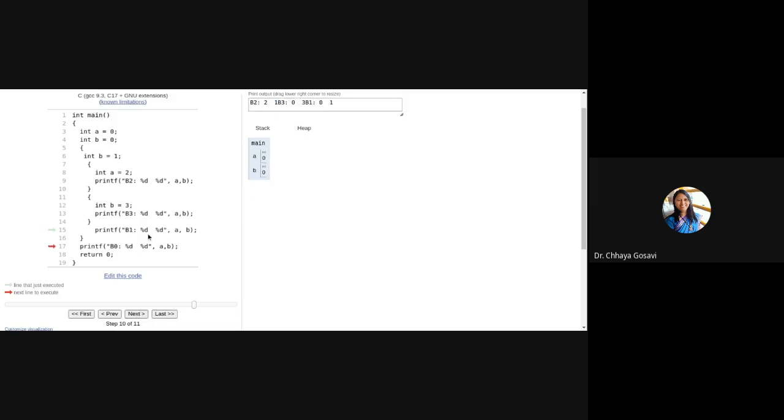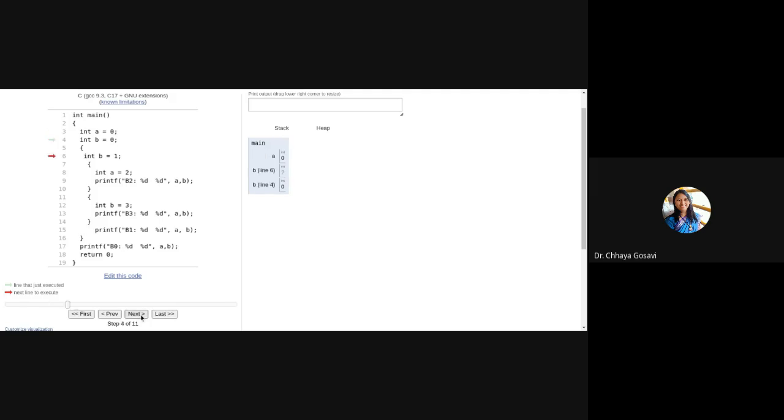For B1, here A will take 0 and B will take 1. So for B1, it will be 0 and 1. And for B0, it is 0, 0. But you have to look at this part, how memory is allocated to these variables and how they are deleted from the stack.